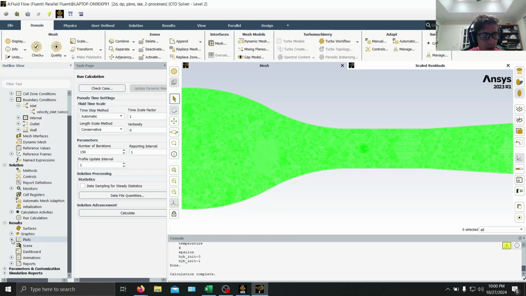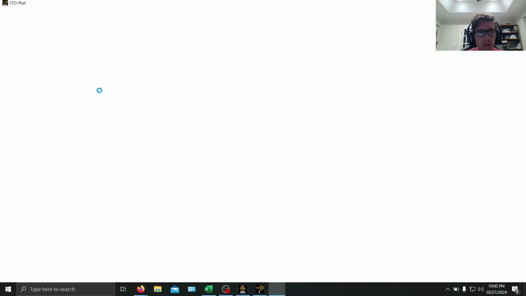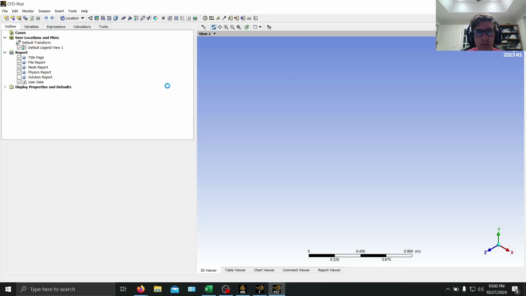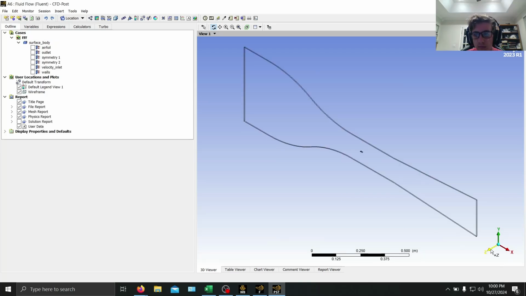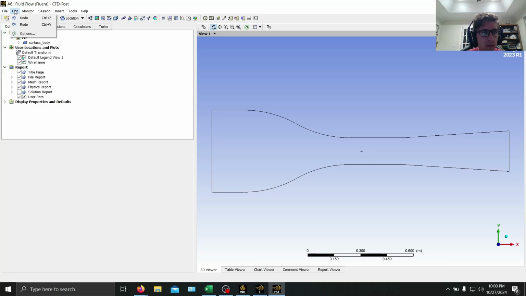So we can either create the plots in here, or what I like to do is go into results. So first thing we're going to do is contours.